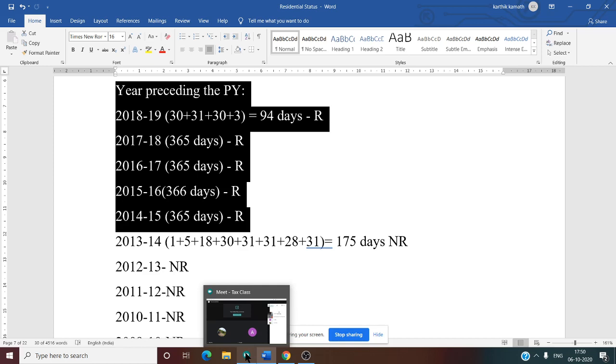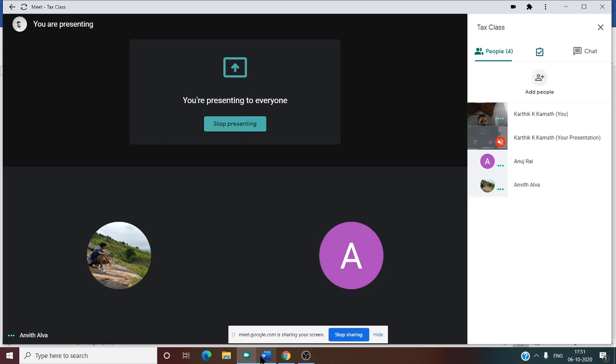Now, can you tell me if he satisfies only the first additional condition, whether he is a resident and ordinarily resident? He is resident and not ordinary. Why? Because he needs to satisfy both the additional conditions. One additional condition is not enough. He should satisfy both the additional conditions. So now we need to check for the second additional condition also.